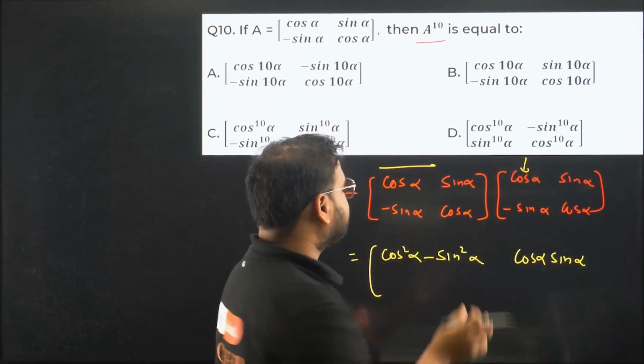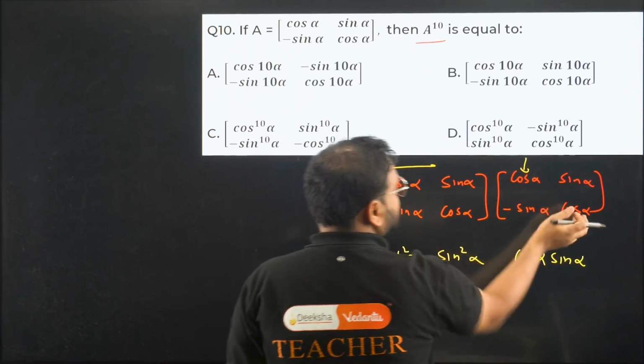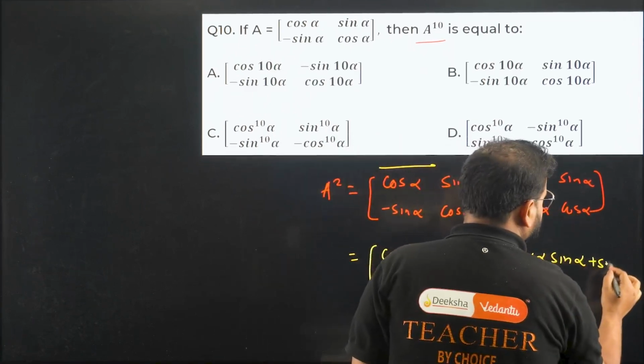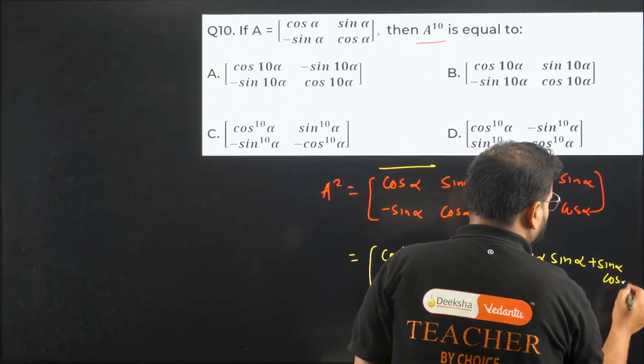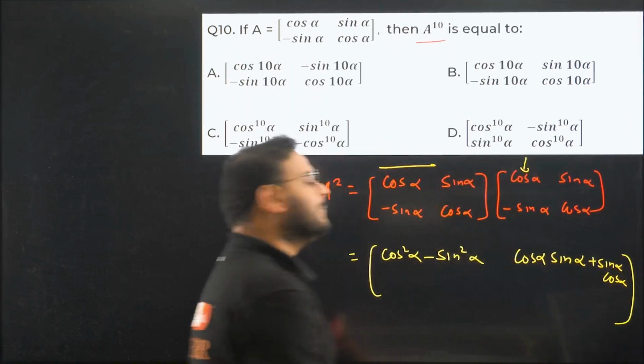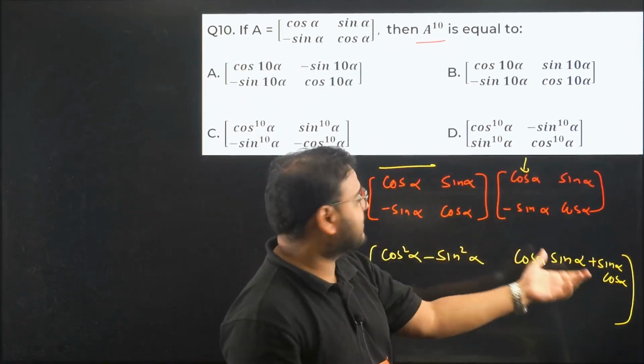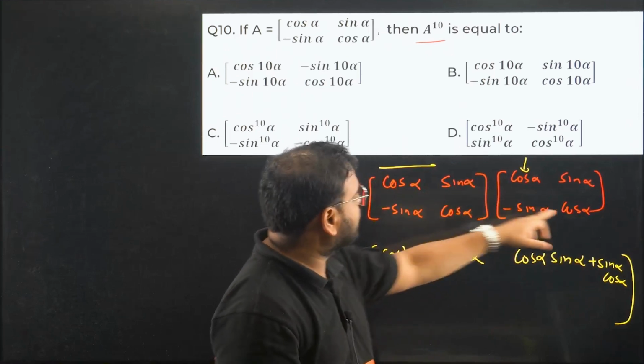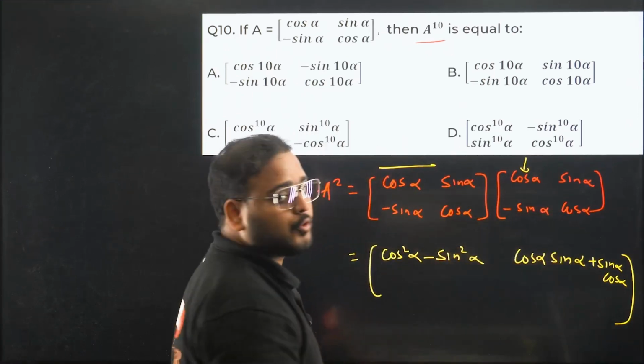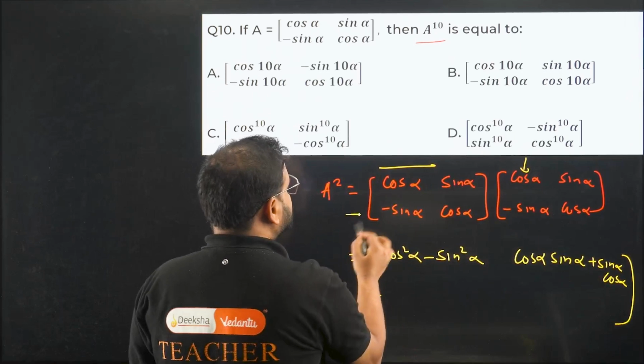This is for the cos and sin, and for this one, sin to cos, right? Again we get sin alpha, cos alpha. Cos alpha into sin alpha is cos alpha sin alpha. And we have sin into cos is sin alpha cos alpha. First row is done. We're going to start again with second row, first column.